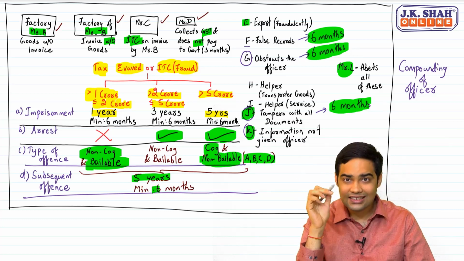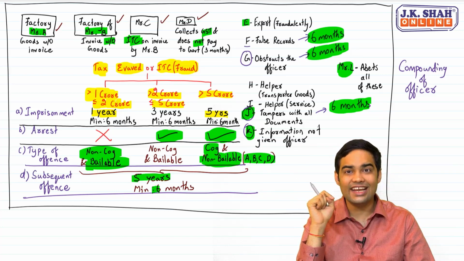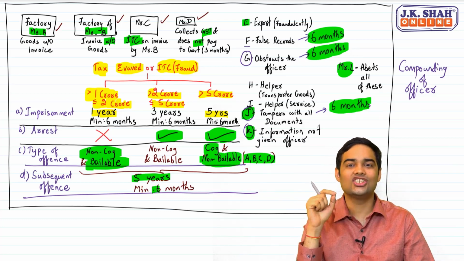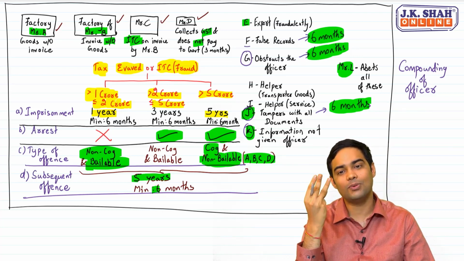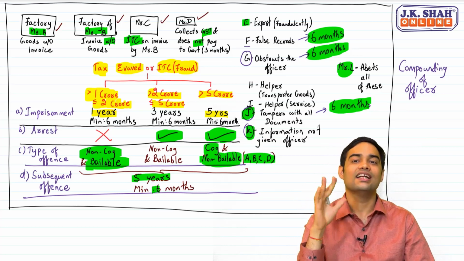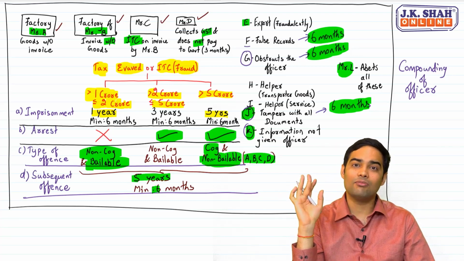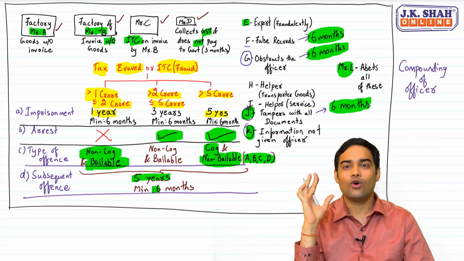Plus, you can see the circled one, G, J and K. Yes, G, J and K. These three, G, J and K. Obstruction of officer, tampers and information not submitted. These three will never be allowed compounding of offences.